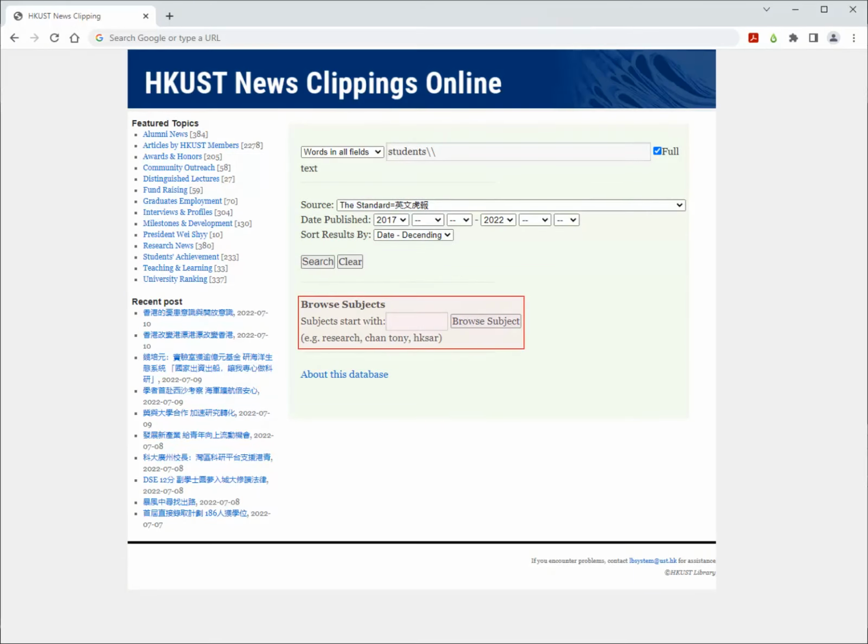An alternative method of search is to use the Browse subject box. Enter a few letters in the text box and click Browse Subject to see subject terms starting with those letters. For example, enter Research to search for subject terms starting with research. Then click Browse Subject.